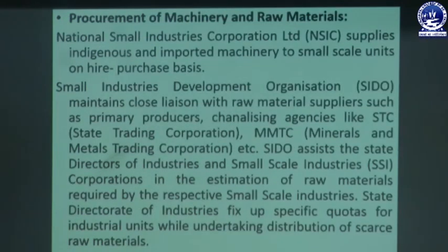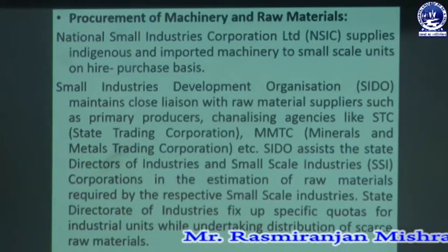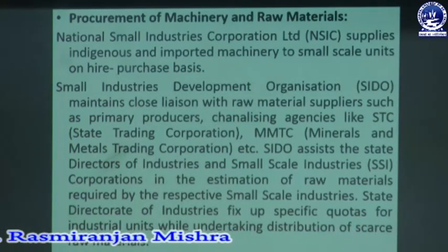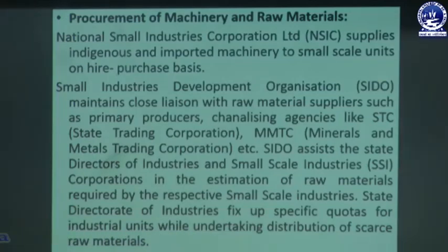Then the procurement of machinery as well as raw material. The National Small Industries Corporation Limited supplies different indigenous and imported machinery to small scale units on a hire purchase basis. The Small Industries Development Organization maintains a close liaison with raw material suppliers such as primary producers and canalizing agencies like the State Trading Corporation and the Minerals and Metals Trading Corporation. SIDO, that means Small Industries Development Organization, assists the State Director of Industry as well as the small scale unit in the estimation of raw material, how much raw material will be required for a respective small scale industry.